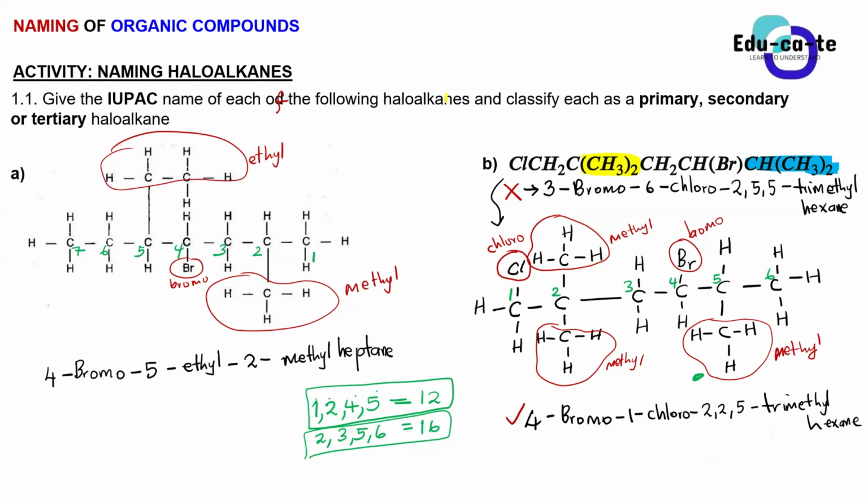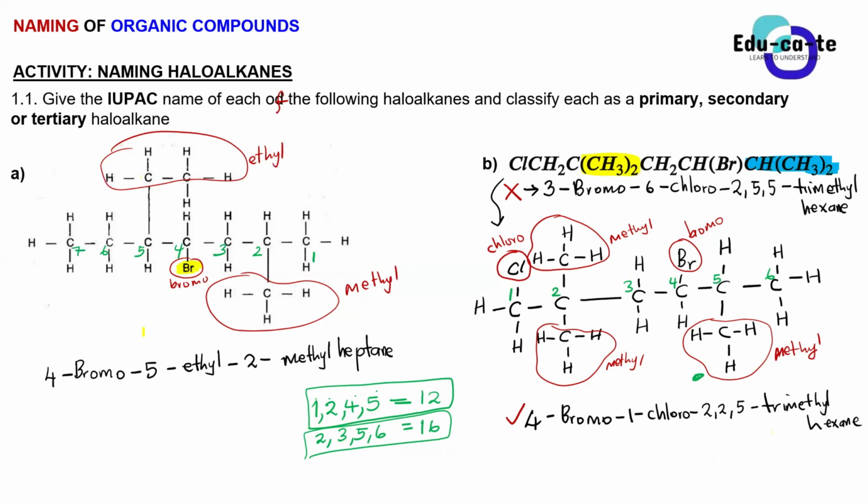Sir, it's a secondary. Yes, sir. Why? Because it was attached to 2 carbon atoms. What is bonded to 2 carbon atoms? Let's say they ask you in a question, or you're just going to say it is attached to 2 carbon atoms. What is attached? The bromine, sir. The bromine is attached to 2. No, the bromine is not attached to 2 other carbons, Sam. That's wrong. This bromine, is it attached to 2 other carbons? This one, this Br.